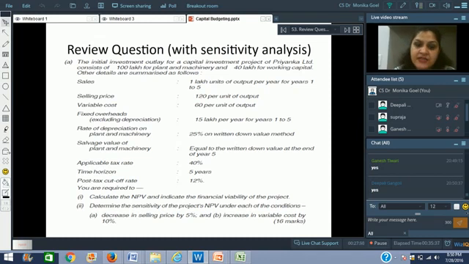Applicable tax rate is 40%, time horizon is 5 years. Post-tax cutoff rate is 12%. Post-tax cutoff rate is the hurdle rate or the cost of capital. You are required to calculate the net present value and indicate the financial viability of the project.